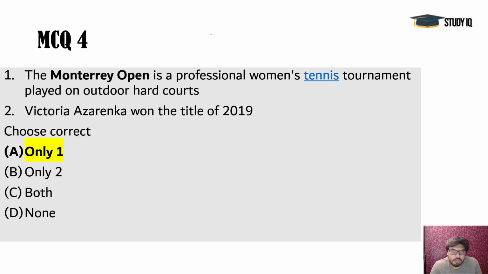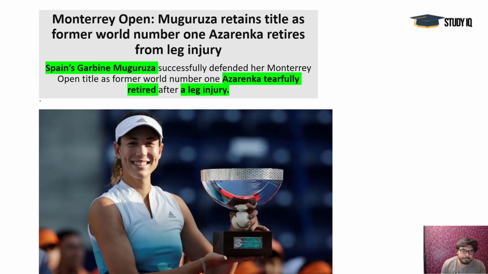Next, the Monterrey Open is a professional women's tennis tournament, remember that, especially for women. Victoria Azarenka did not win the title. Actually she retired hurt, as she got an injured leg in the match, and that is why she lost to Spain's Garbine Muguruza. Garbine became the winner and successfully defended her Monterrey Open title. So it was the 2019 edition, and Spain is the winner here.